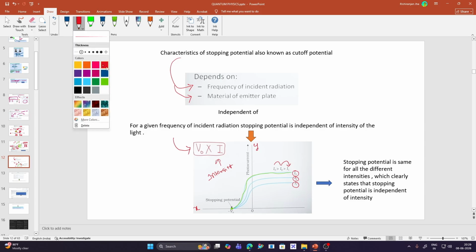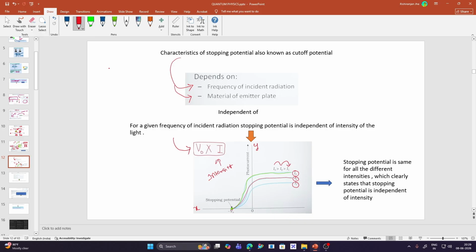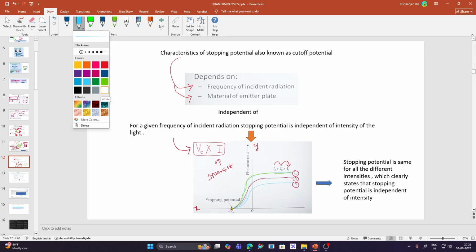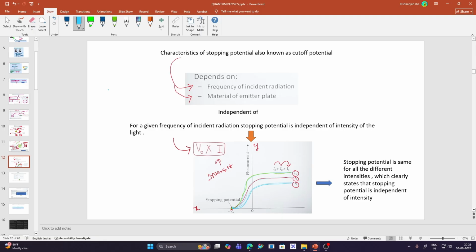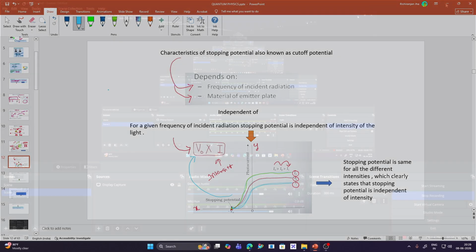Similarly, for the second intensity, I2, the stopping potential is the same. And for the third, I1, the stopping potential is the same. So from this graph, we can clearly see that stopping potential is independent of the intensity of the radiation. So these were some of the characteristics of stopping potential.